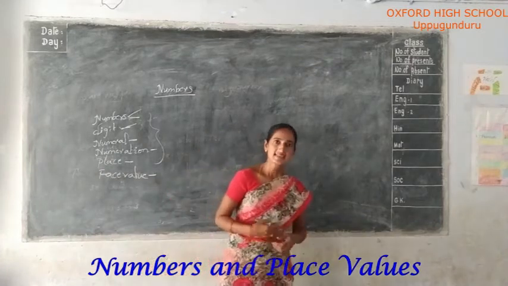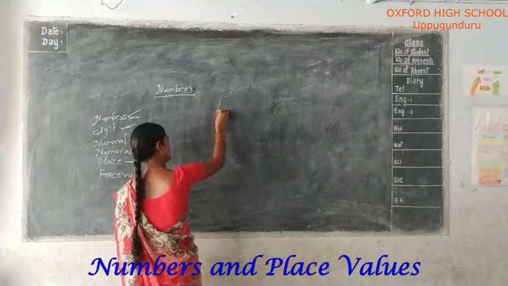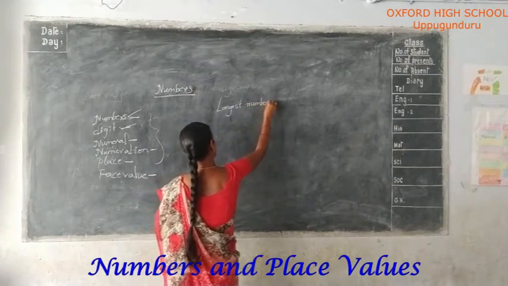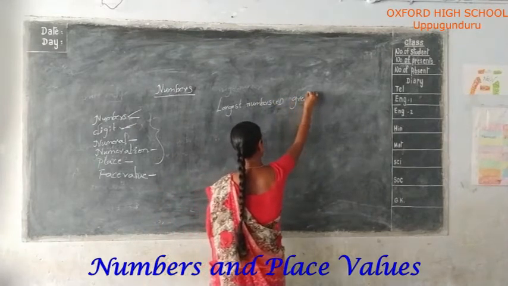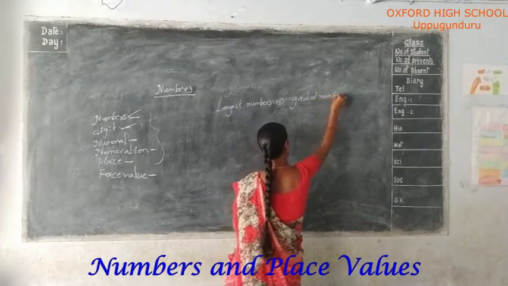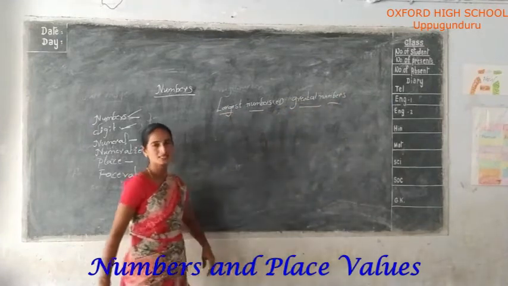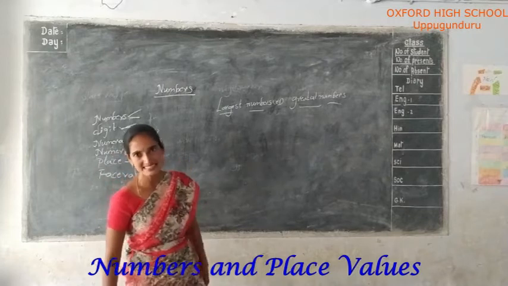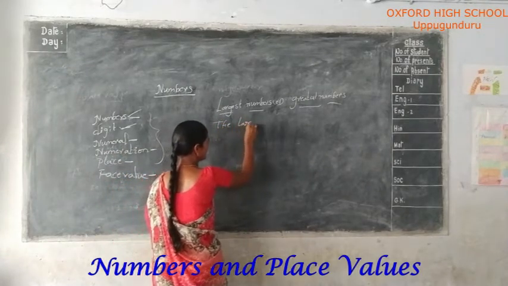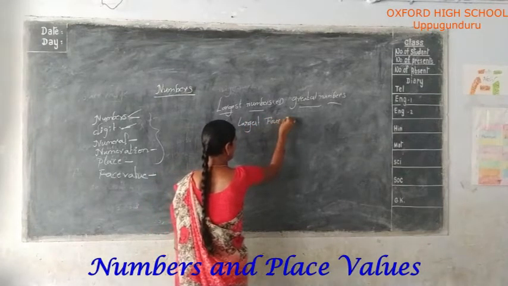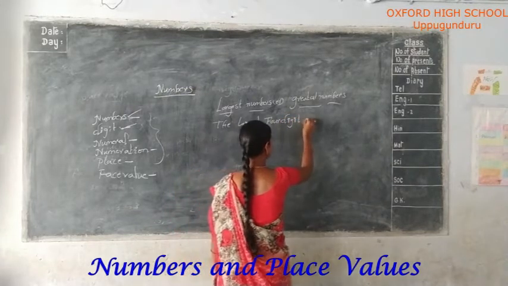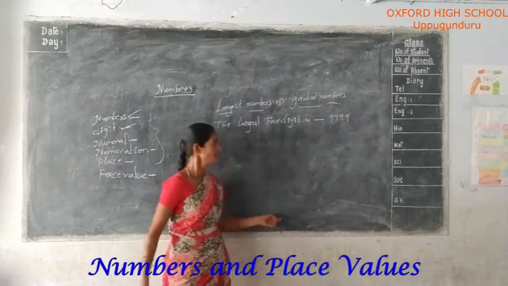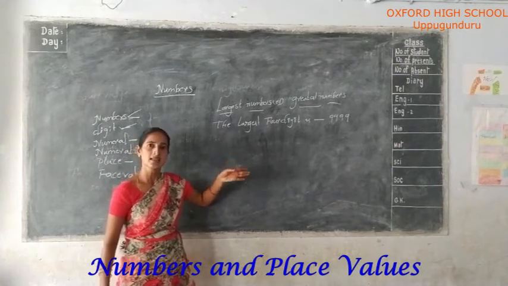Next, largest numbers, the greatest numbers. The largest four-digit number is 9,999.